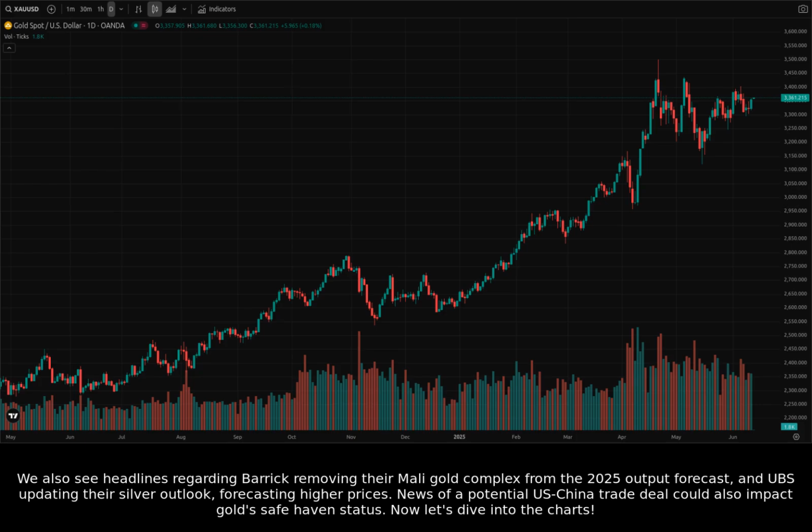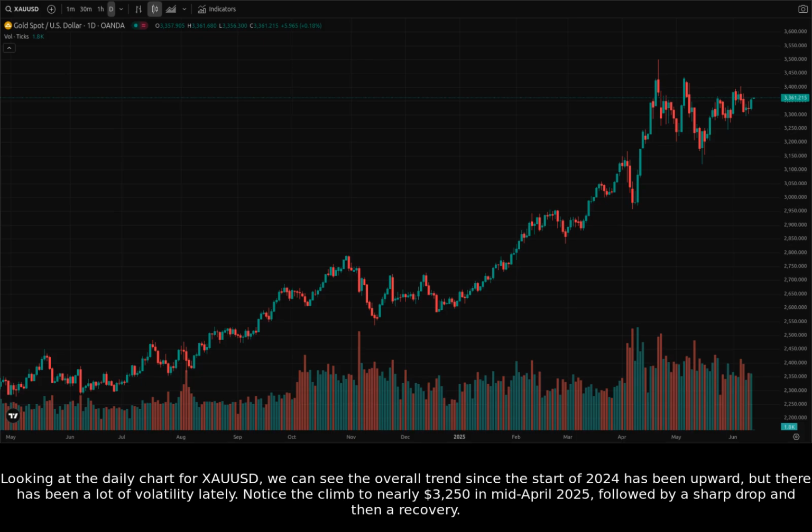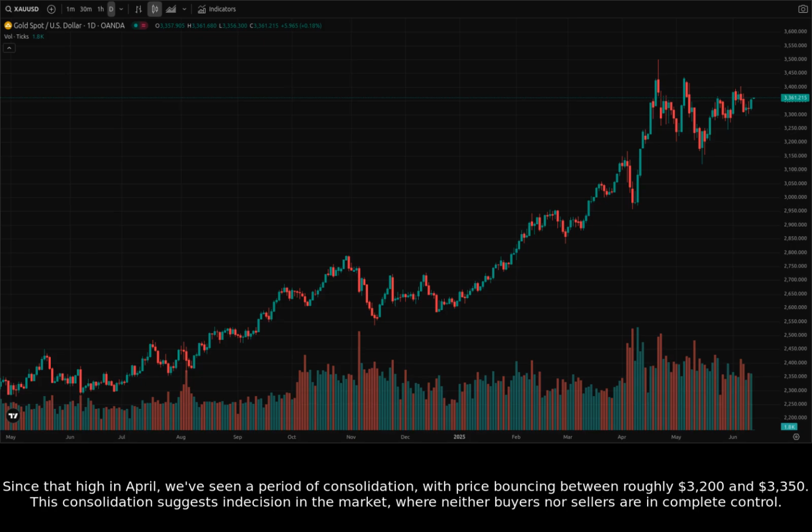Now, let's dive into the charts. Looking at the daily chart for XAUUSD, we can see the overall trend since the start of 2024 has been upward, but there has been a lot of volatility lately. Notice the climb to nearly $3,250 in mid-April 2025, followed by a sharp drop and then a recovery. Since that high in April, we've seen a period of consolidation, with price bouncing between roughly $3,200 and $3,350. This consolidation suggests indecision in the market, where neither buyers nor sellers are in complete control.